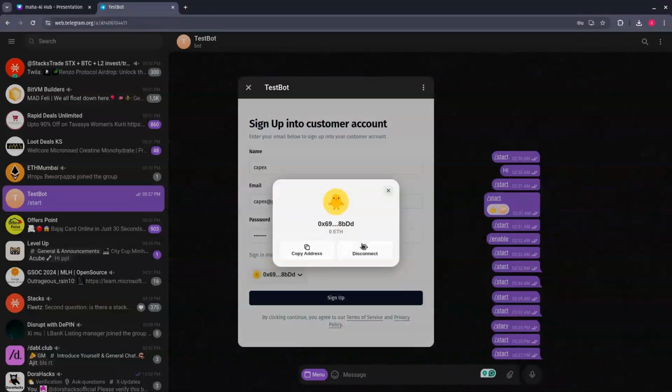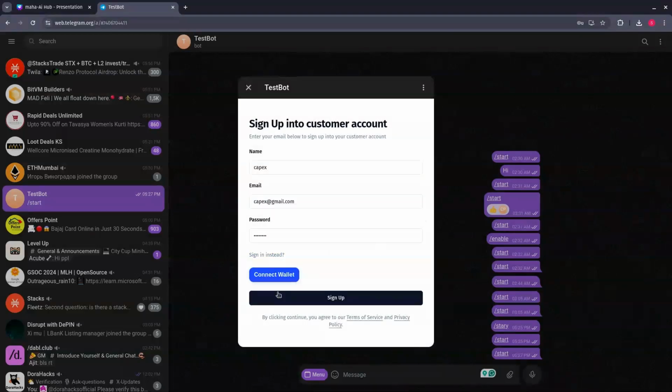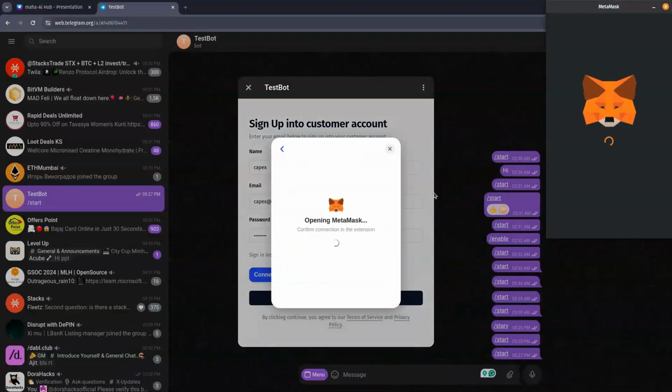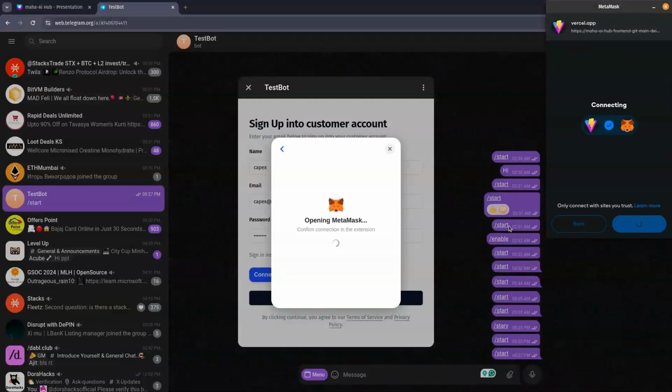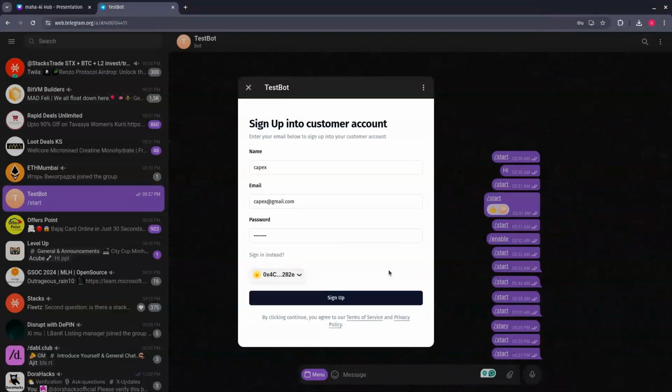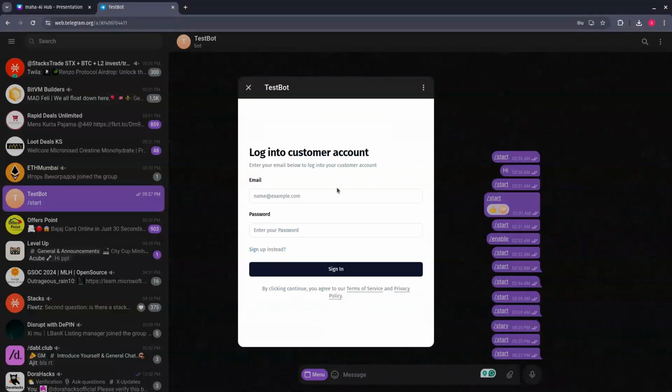And we can just connect this wallet address here and just sign up. As we have signed up, we have to just log in to our account and see the listings. So for that, we'll just sign in with this ID and put our password.